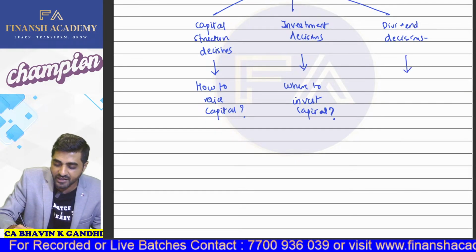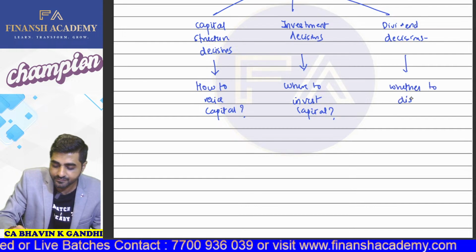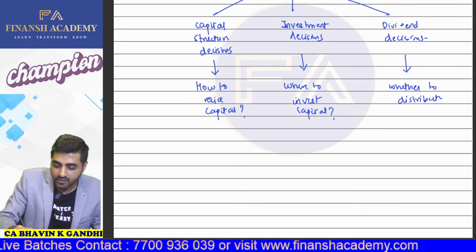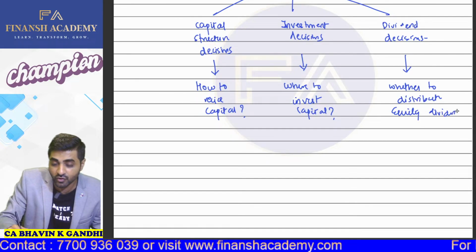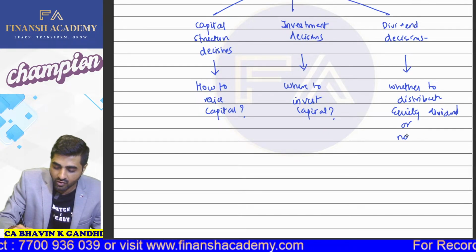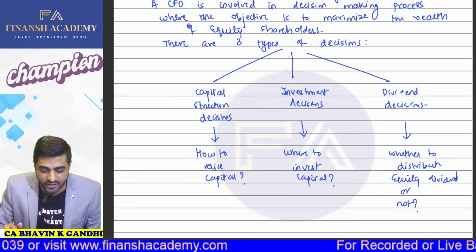And dividend decisions will deal with whether to distribute equity dividend or not. Whether to distribute equity dividend or not. Okay. So my dear students,